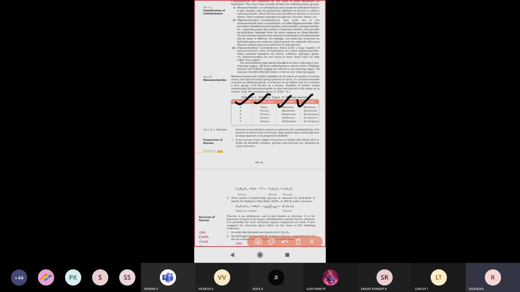In triose, tri means that 3 carbon atoms are present. The functional group is either an aldehyde group or a ketone group. If an aldehyde group, C double bond O H, is present, we call it an aldose. If a ketone group, C double bond O, is present, we call it a ketose. So we have aldotriose and ketotriose.